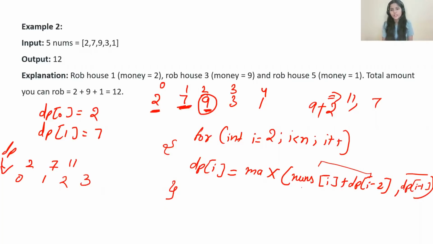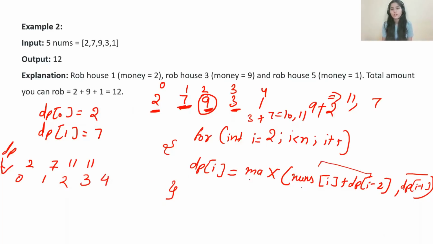So 3 less than 5, the condition is still true. Now we have to again make a decision for dp of 3. If we are choosing this nums of 3, you will be having 3 plus dp of I minus 2, that is dp of 3 minus 2, that is dp of 1. So you will be having 7 plus 3, 10. Otherwise, if you are choosing dp of 3 minus 1, that is dp of 2, in dp of 2 what we have? 11. So out of 11 and 10, which one is maximum? Obviously 11 is maximum. So dp of 3 also has 11.